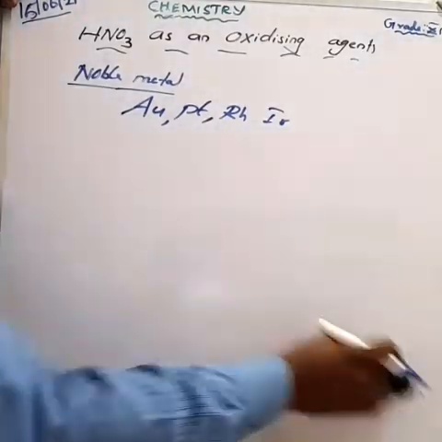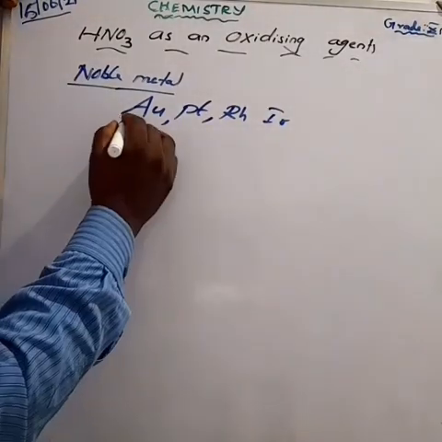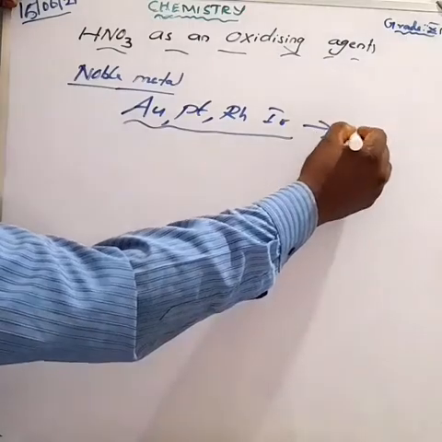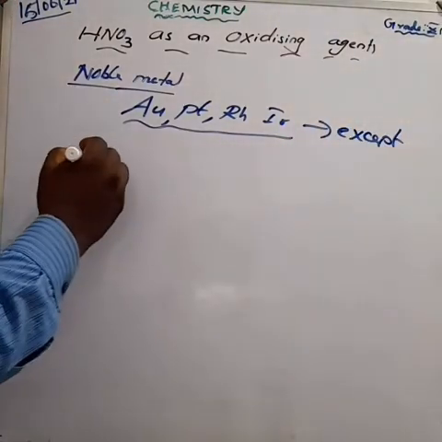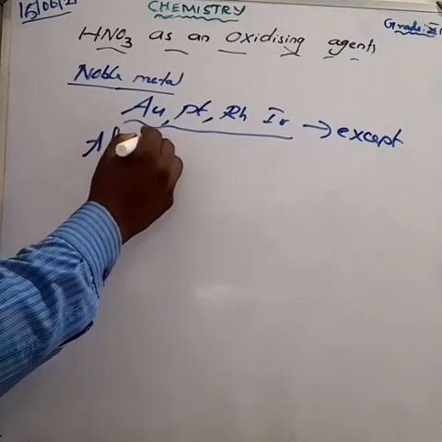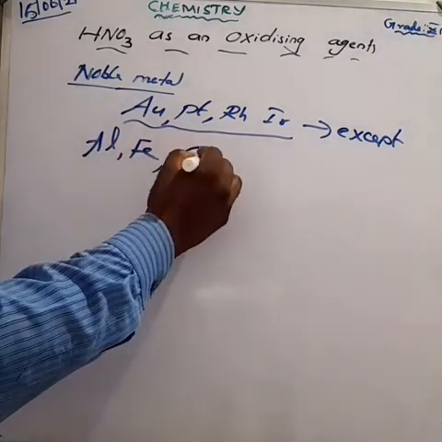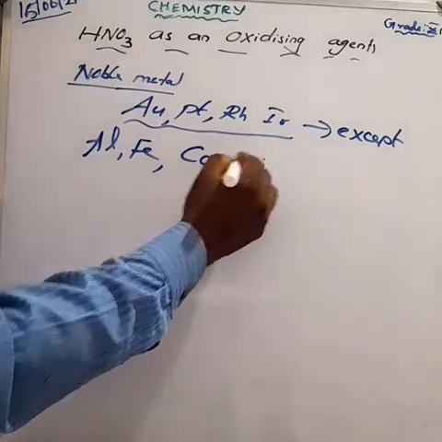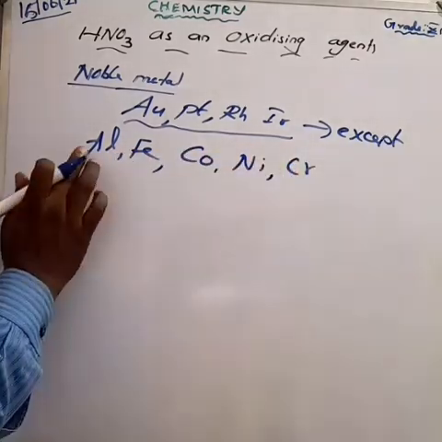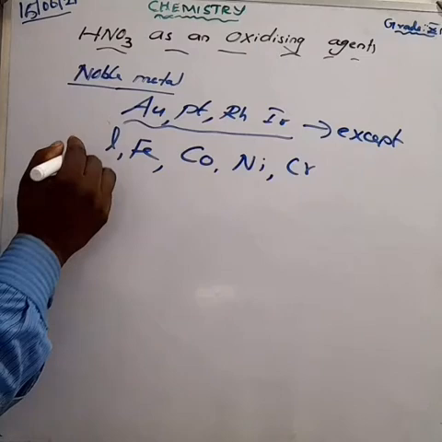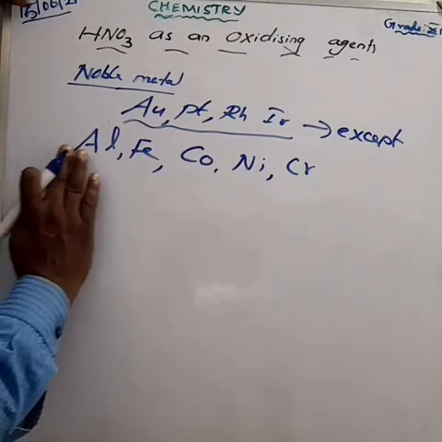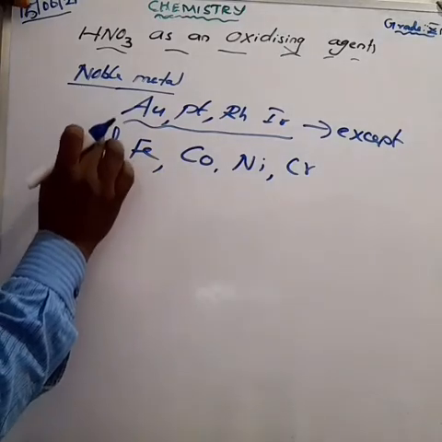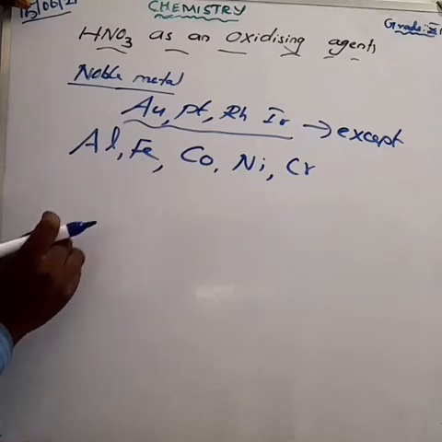Except for these metals, with some other metals nitric acid acts as an oxidizing agent, such as aluminium, iron, cobalt, nickel, chromium. These are rendered passive in concentrated acid due to the formation of a layer of their oxides on the metal surface.